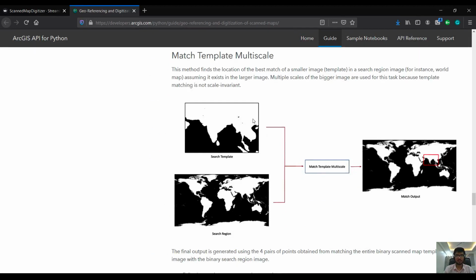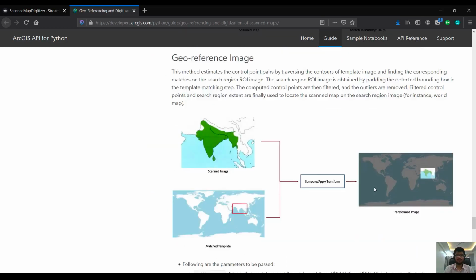So here is our search template and here is the search region. This is the area where the template has actually matched. Fifth is to actually georeference them. So we know the coordinates of this map. We can apply these coordinates to the newly found area and we will have the digitized version of this.